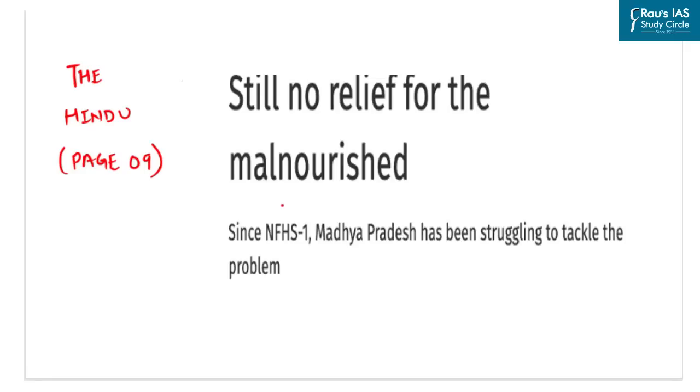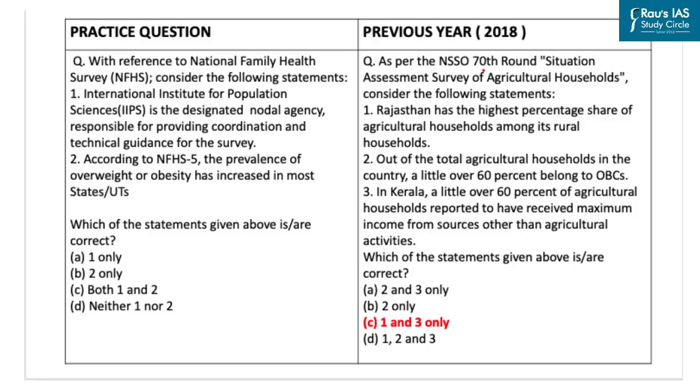Moving to the next article that has featured in the Hindu, it basically talks about the state of malnourishment in the state of Madhya Pradesh. Now the article also talks about the National Family Health Survey. UPSC in the previous year has asked questions related to various surveys, and thus this area becomes important for us. The practice question says, with reference to the National Family Health Survey, consider the following statements.